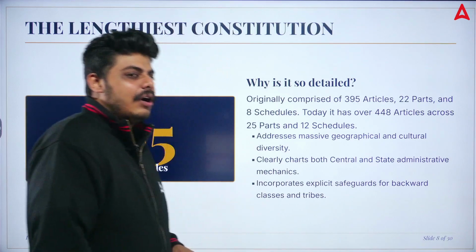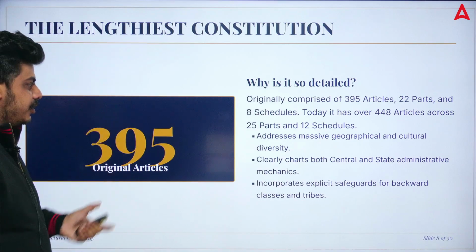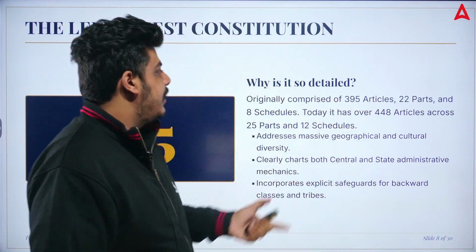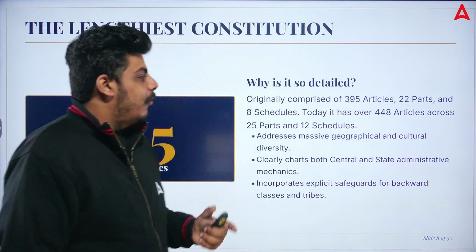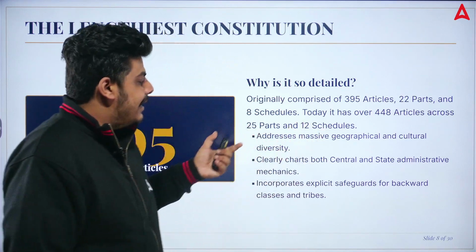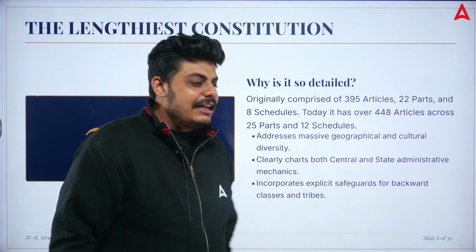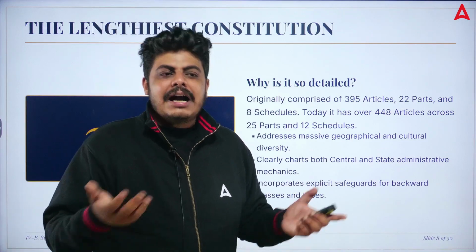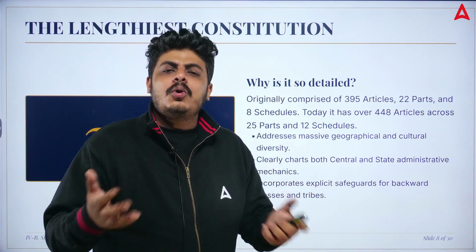Moving ahead, we have come to this: it is the lengthiest constitution, originally comprising 395 articles, 25 parts and 8 schedules. Today it has over 448 articles across 25 parts and 12 schedules. It addresses massive geographical and cultural diversity, clearly charts both central and state administrative safeguards, backward classes, municipalities, judges' appointment, so many things.